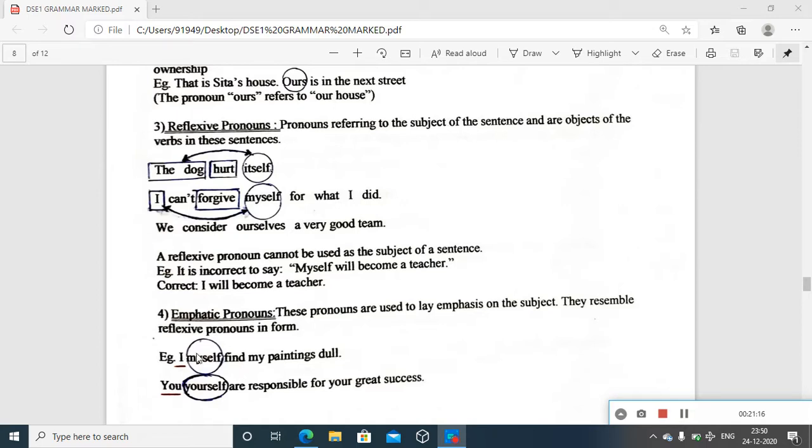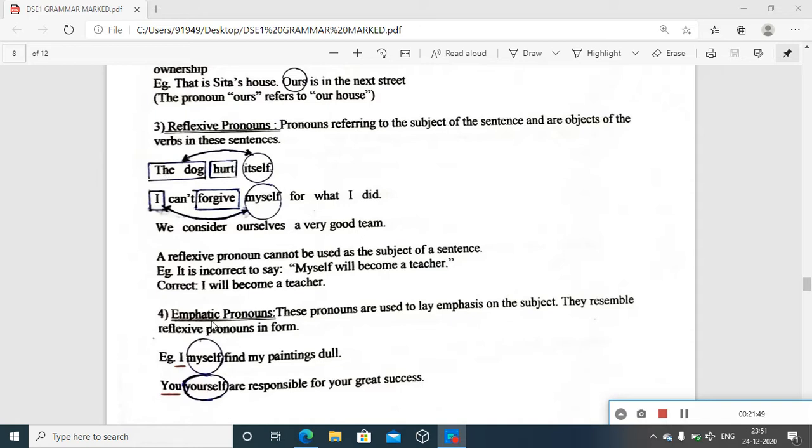That's why emphasis. And in the next sentence, please see here, it's: you yourself are responsible for your great success. When you say so, you yourself, no one else. Then you is the subject, and again the next one, the emphatic pronoun, is laying emphasis. You are responsible for your great success. Enough, but emphasis is missing. If you want to lay emphasis on the subject, you can use this.